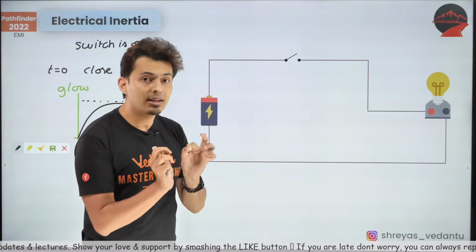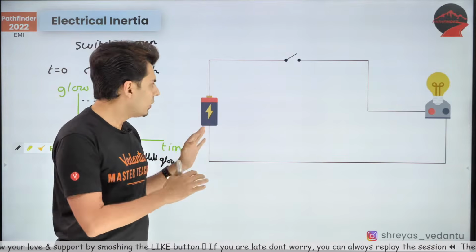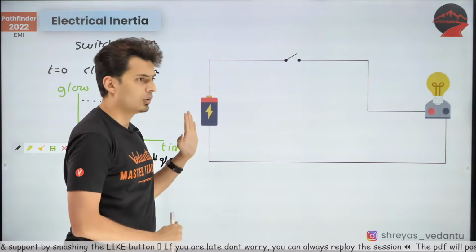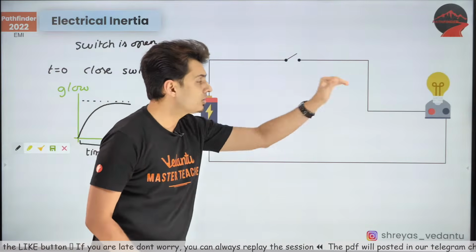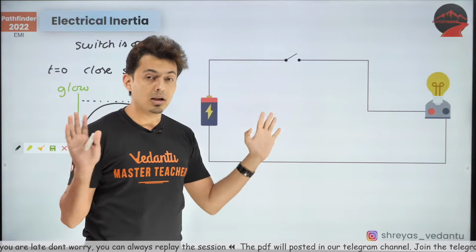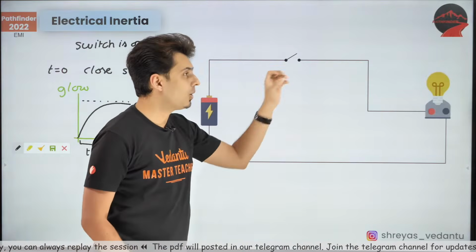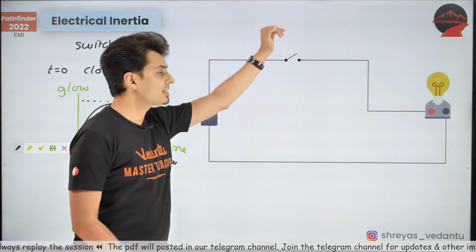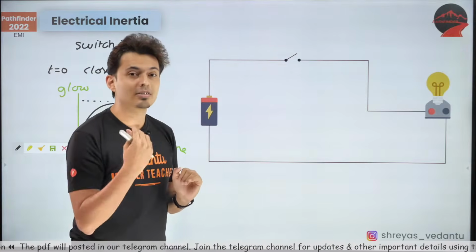That means it will resist any kind of electrical current change. So if the current was not there before, and the moment you turn on the switch, current wants to flow, the inductance will say, hey, I'm electrical inertia. I'm not going to allow you to increase the current instantly. You'll have to wait, you'll have to change your state slowly.